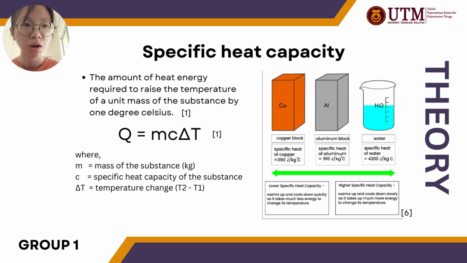I'll present about the theory. Specific heat capacity is the amount of heat energy required to raise the temperature of a unit mass of the substance by 1 degree Celsius. The general formula that applies specific heat capacity is Q equals mc times delta T, where m is the mass of the substance in kg, c is the specific heat capacity of the substance, and delta T is the temperature change. The higher the specific heat capacity, the slower the substance heats up and cools down, as it takes much more energy to change its temperature.